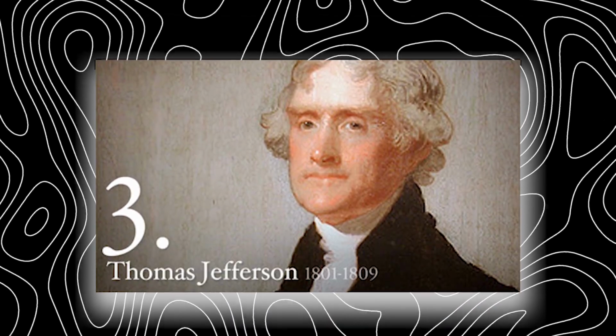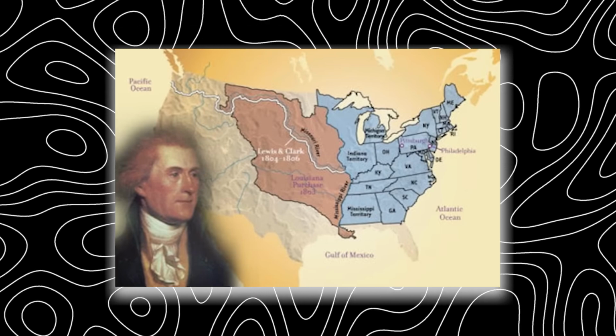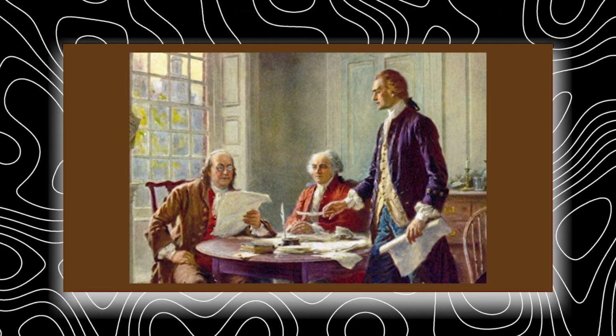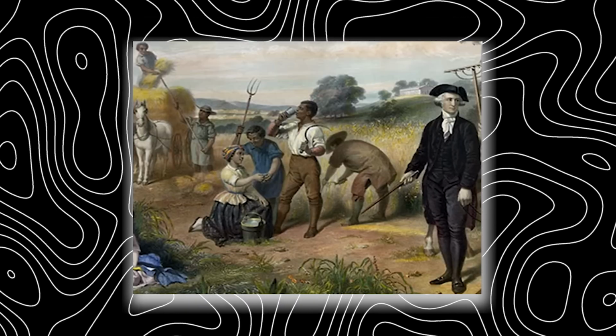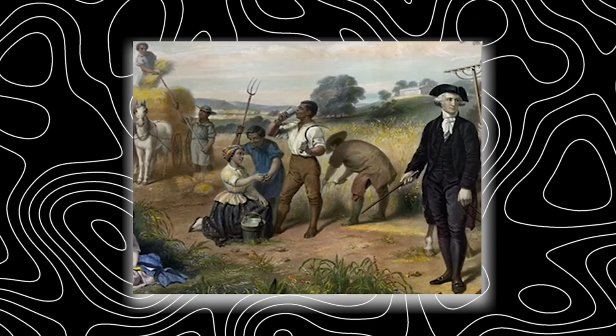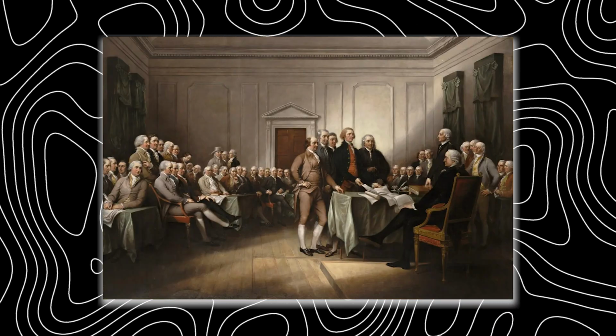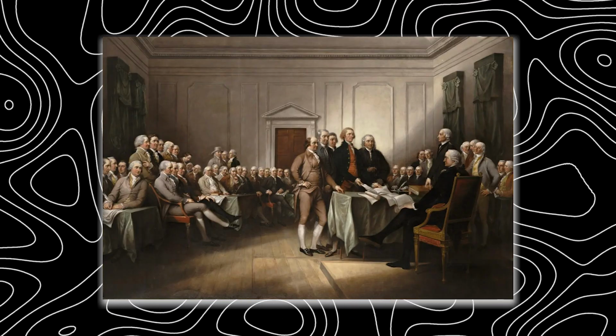The third president, Thomas Jefferson, is known for the purchase of Louisiana from France, one of the largest land deals in the United States, doubling its territory. He also drafted the Declaration of Independence. Other achievements include passing the law prohibiting the importation of foreign slaves on March 12, 1807, marking the beginning of the end of slavery and abolishing several unnecessary taxes to reduce the burden on the people.